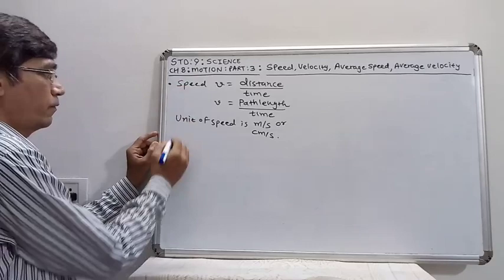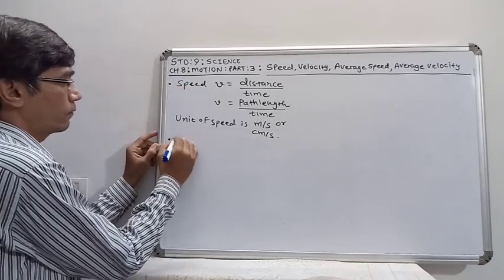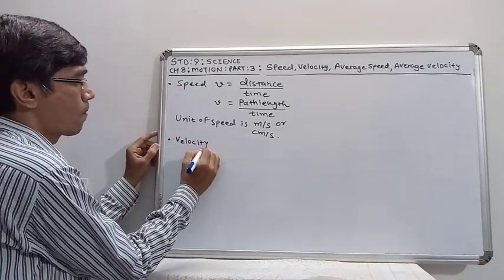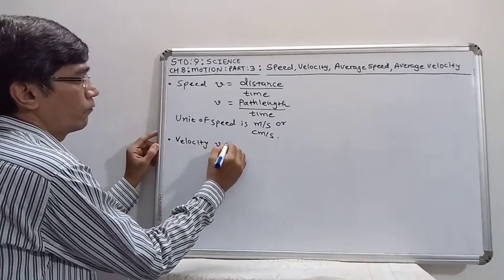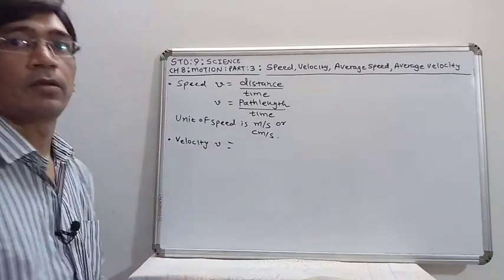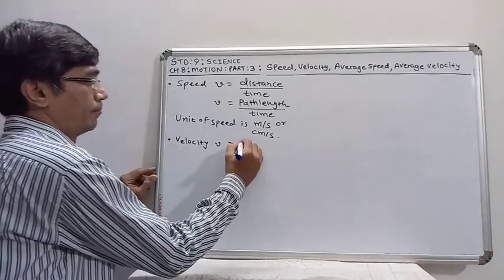Another concept we are taking is velocity. Velocity is displacement upon time.